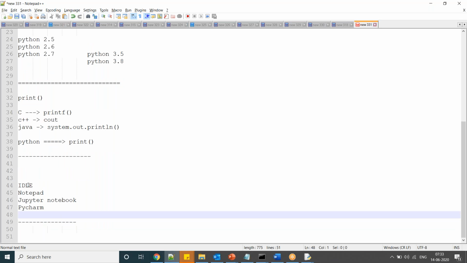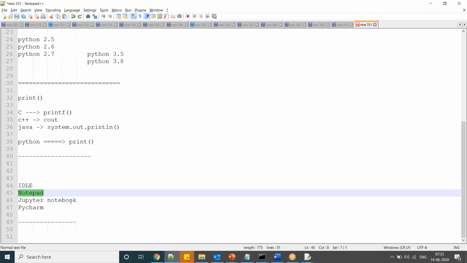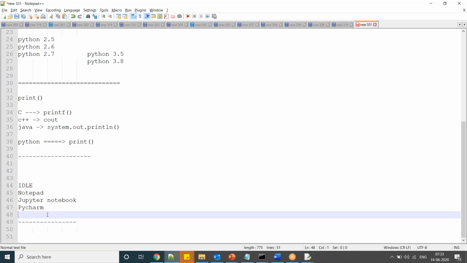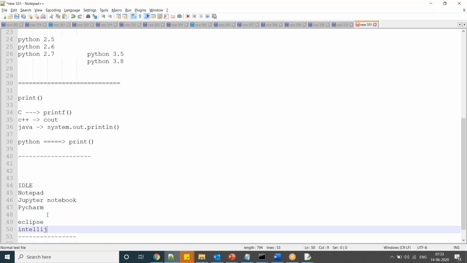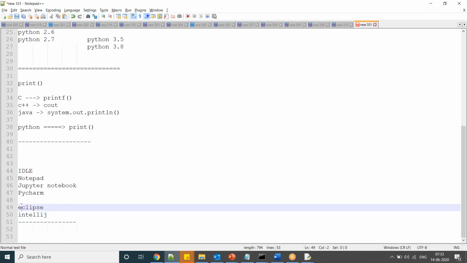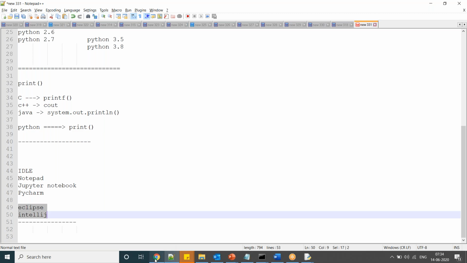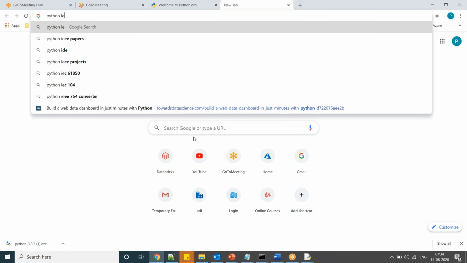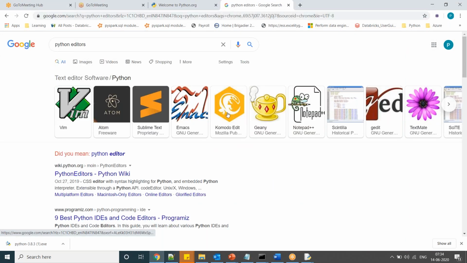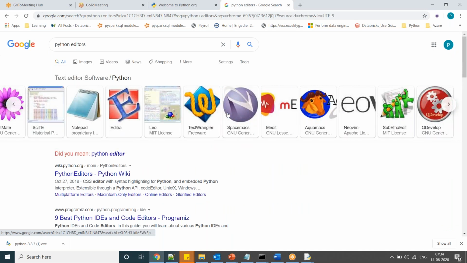So here we can execute these programs in IDLE, Notepad, Jupyter Notebook, PyCharm, or any text editors like Eclipse, IntelliJ. Likewise we can do it in multiple editors. You see here there are multiple Python editors, and everywhere you can practice.